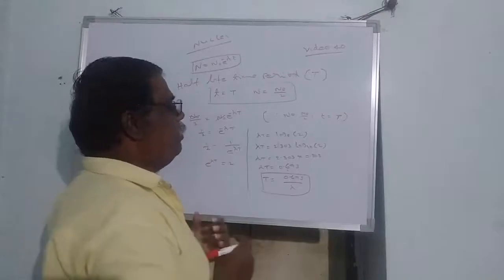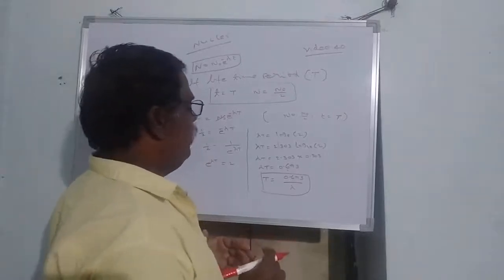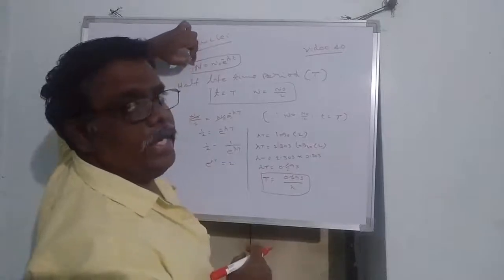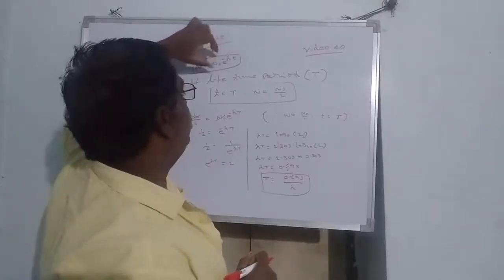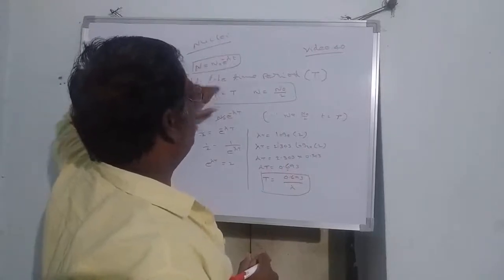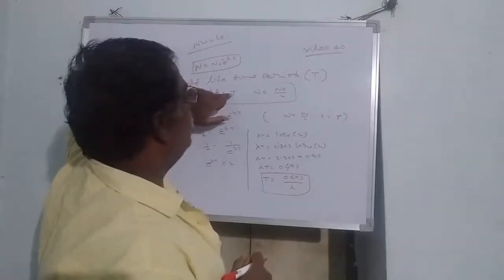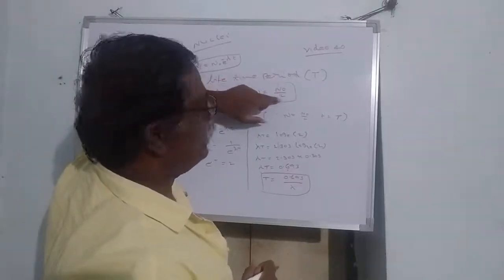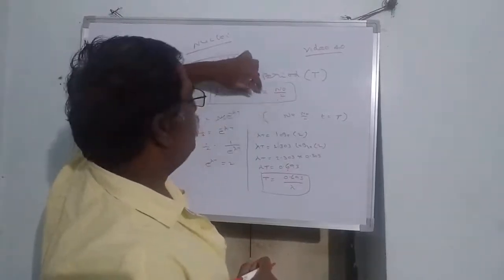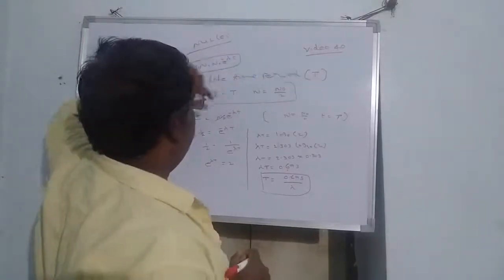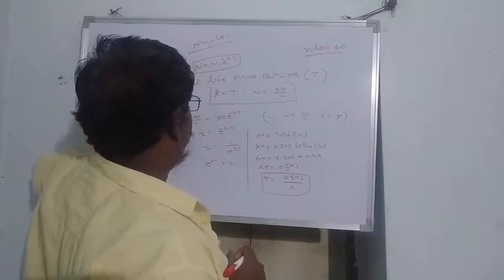So how do you prove this half-life derivation? From the derivation, radioactive decay is exponential in nature. Take this equation. In this equation, we have to substitute capital T in the place of small t. So this is the half-life. In the place of N, we have to substitute N naught by 2. That means the sample remaining should be equal to half of the original sample. So substitute these values in this equation.